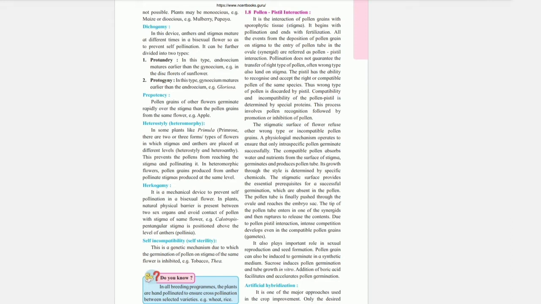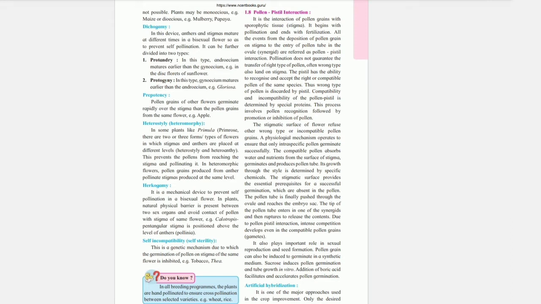Dichogamy. In this device, anther and stigma mature at different times in a bisexual flower so as to prevent self-pollination. It can be further divided into two types, protandry and protogyny. Protandry. In this type, androecium matures earlier than gynoecium. Example, in the disc florets of sunflower. Protogyny. In this type, gynoecium matures earlier than the androecium. Example, Gloriosa.